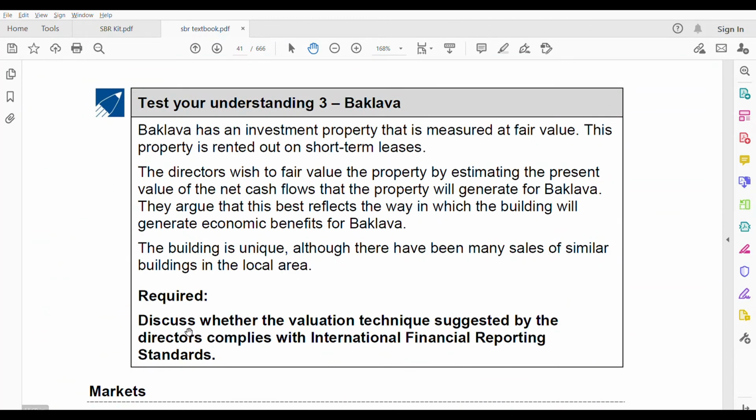Discuss whether the valuation technique suggested by the directors complies with IFRS. Baklava has an investment property that is measured at fair value. This property is rented out on short-term leases. The directors wish to fair value the property by estimating the present value of the net cash flows that the property will generate for Baklava. How are they measuring the fair value? By the present value of the net cash flows. They argue that this best reflects the way in which the building will generate economic benefits for Baklava. They think that this is the best way. The building is unique, although there have been many sales of similar buildings in the local area.